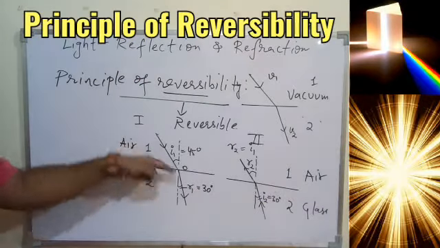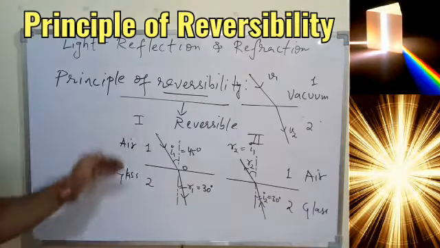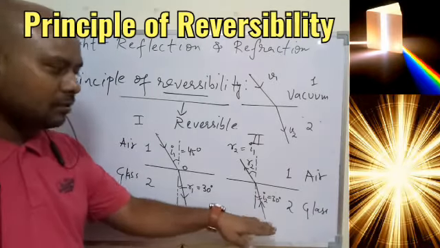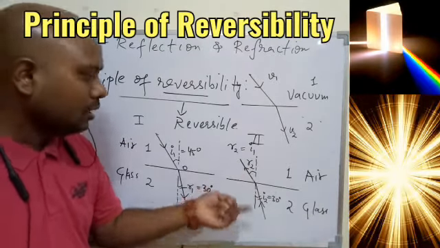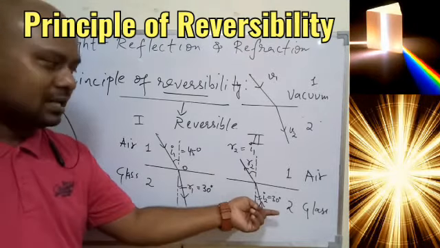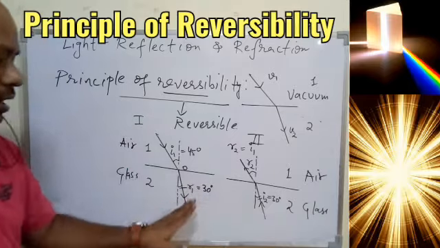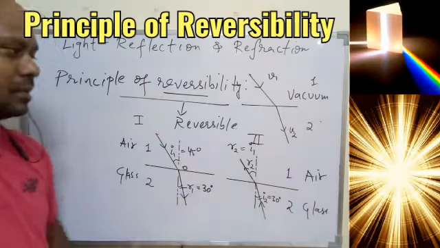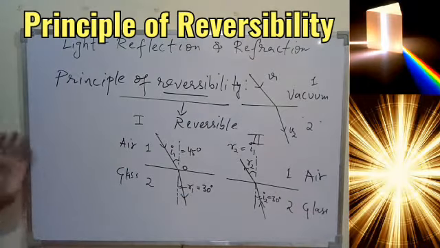So overall only the direction has been reversed. In this case the light is traveling from 1 to 2, here the light is traveling from 2 to 1, but overall in medium 1 we have the same angle, medium 2 we have the same angle. So you can see 30 degree, 30 degree, 45 degree, 45 degree, and that is the simple concept of principle of reversibility.